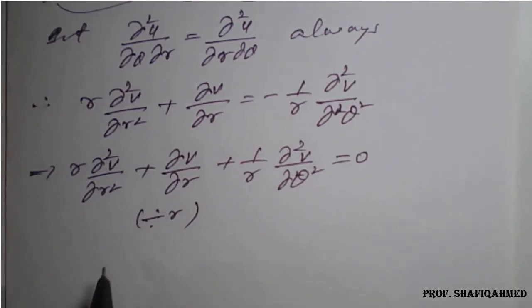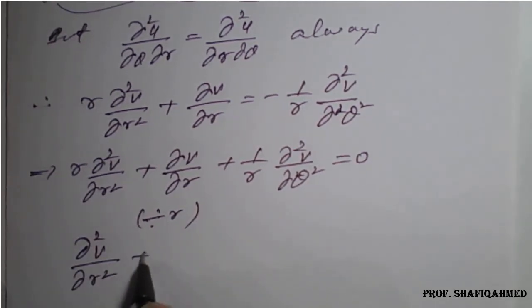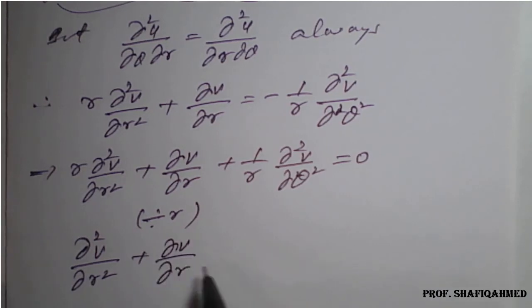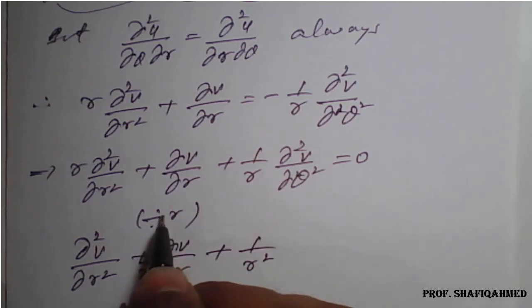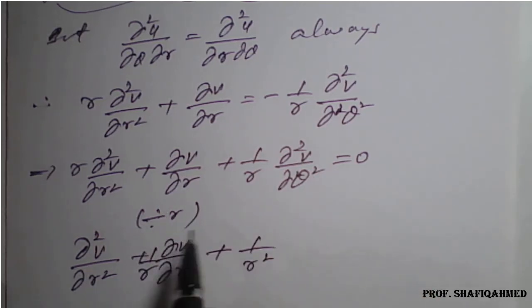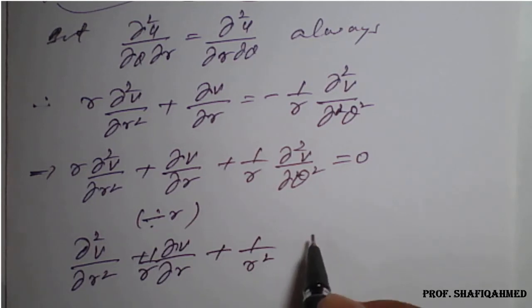Finally we get ∂²v/∂r² plus 1/r ∂v/∂r plus 1/r² ∂²v/∂θ² equal to 0, because we are dividing by r here.